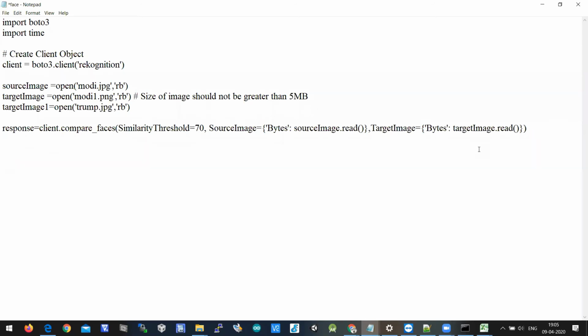So for you to understand, I wrote it in a single line. Here we have included our images, with source image as a variable and target image as a variable, and target image one, which is the Trump image. Here we are making a call called client.compare_faces. We are passing keyword arguments, and the first keyword argument is similarity threshold equal to 70, which means if the faces are matched for 70%,